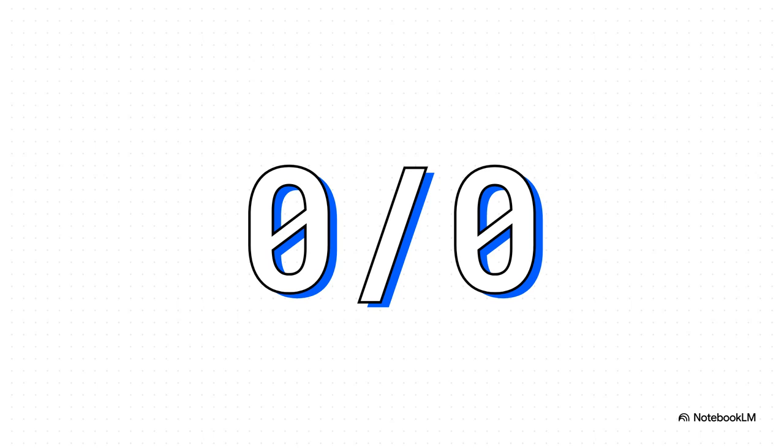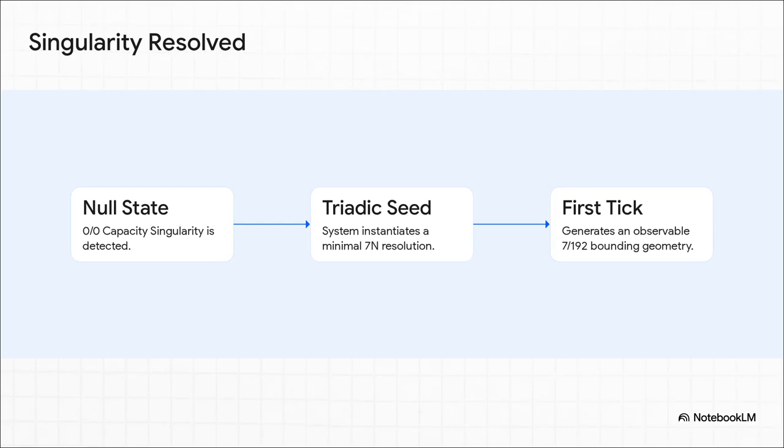Absolute nothingness isn't just empty. In this mathematical grammar, it's an illegal, structurally undefined state. So instead of a magical explosion or a creator pushing a button, the mathematical framework was structurally forced to essentially fix the glitch of this 0 over 0 singularity. To resolve the undefined math, the system had to instantiate a minimal triadic resolution, a base-level 7n burden, and that instantly forced the first causal tick, generating an observable 7 over 92 bounding geometry to contain it. Existence is literally a mathematical necessity.